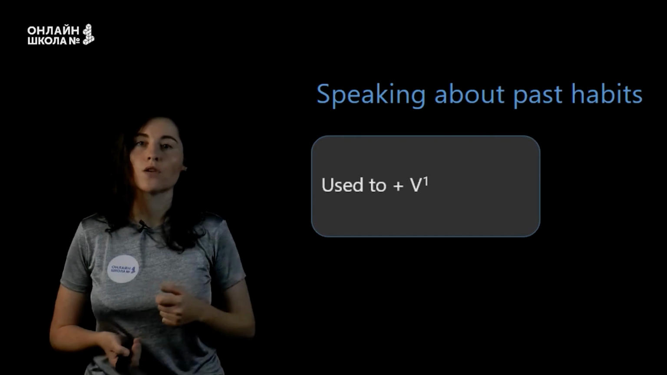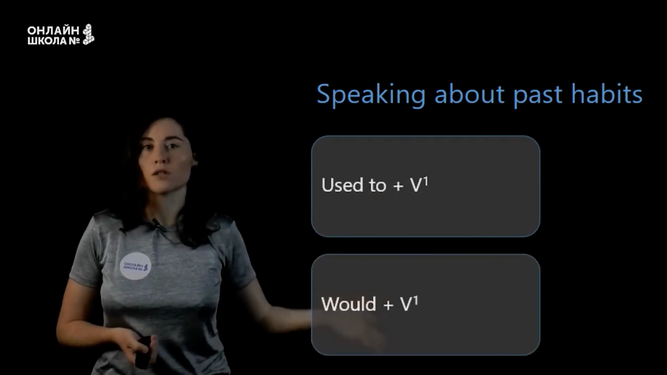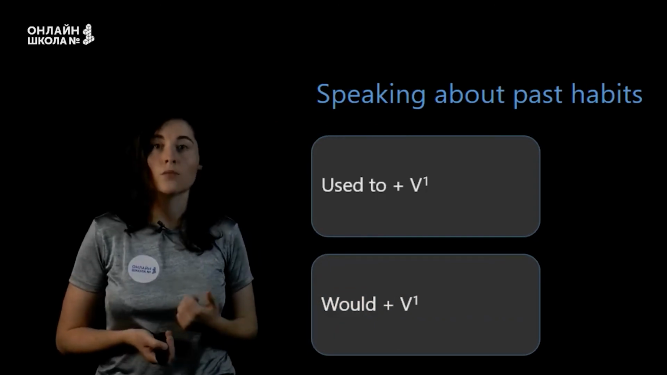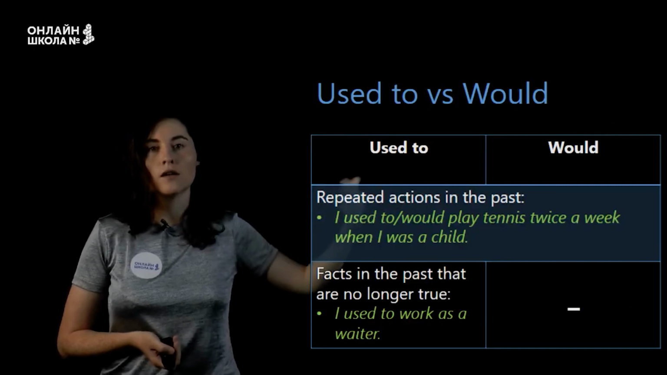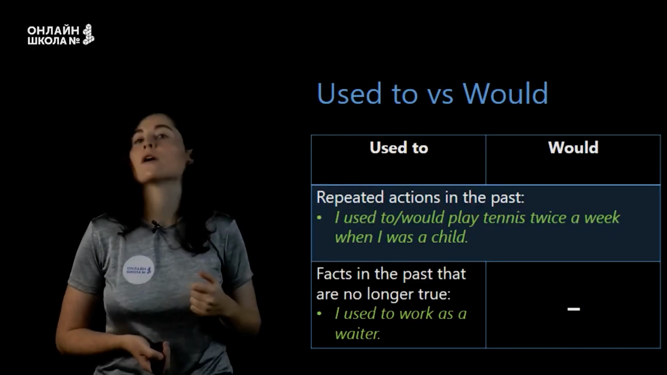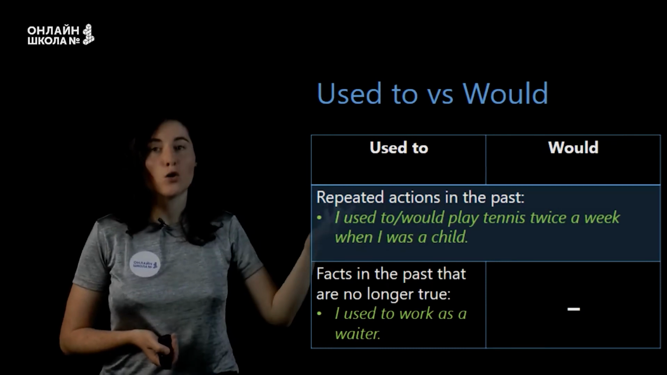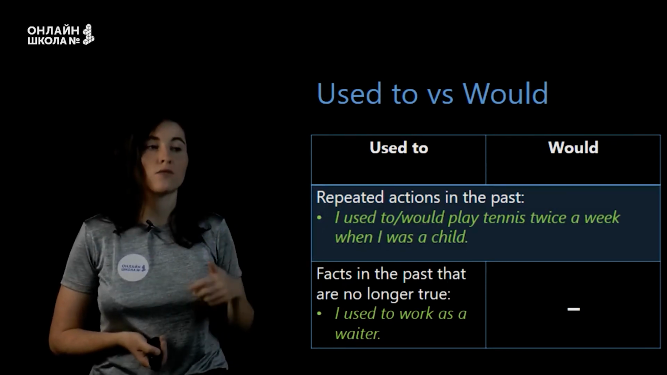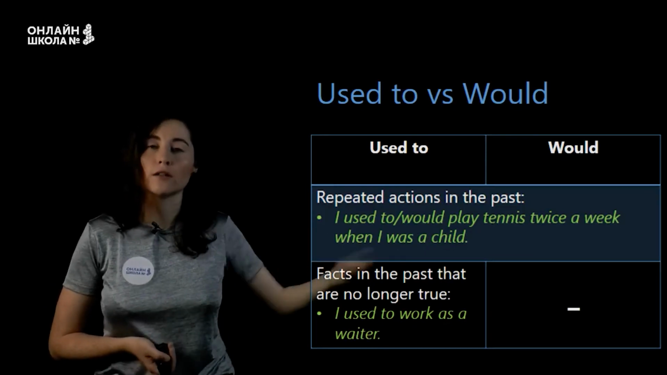For this we can use used to plus the first form of the verb or would plus the first form of the verb. And now let's look at the difference of used to and would. Both of these structures can be used to speak about repeated actions in the past. For example, I used to play tennis twice a week when I was a child.